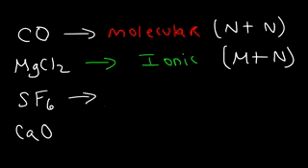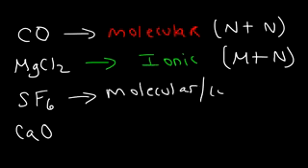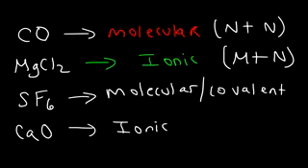Sulfur hexafluoride, that's composed of two nonmetals. Sulfur and fluorine are both nonmetals. So this is going to be a molecular or a covalent compound. Calcium oxide is ionic. Calcium, like magnesium, is an alkaline earth metal. It's in the second group of the periodic table, that is the second column. It's composed of a metal and a nonmetal, making it ionic.